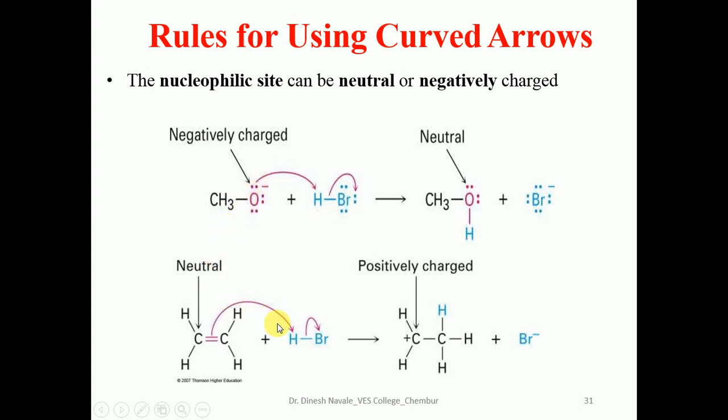In the second example, there is a double bond. Both the alkoxide ion and the alkene act as nucleophiles. So nucleophiles can be negatively charged, like the oxide ion, or neutral, like the olefin.